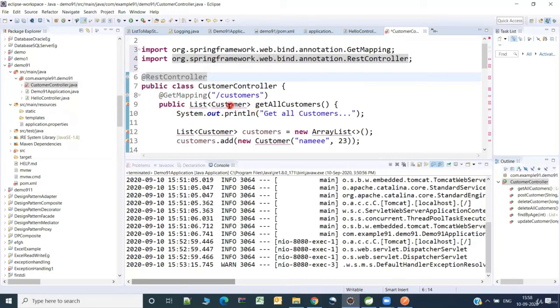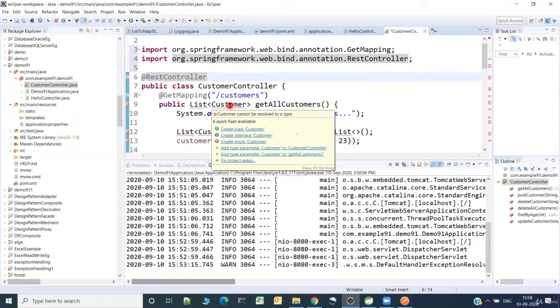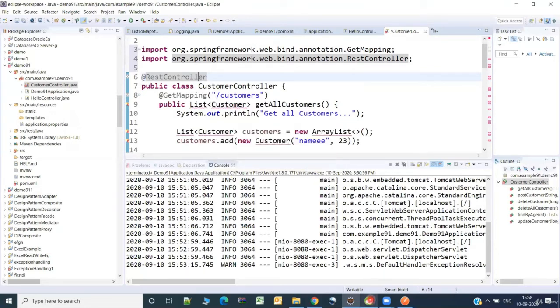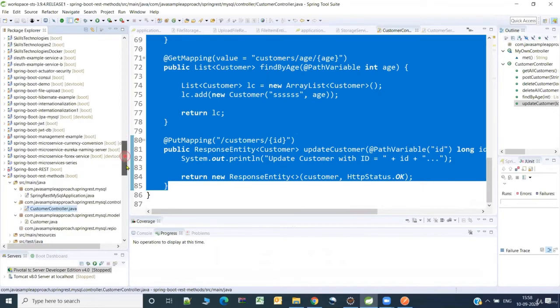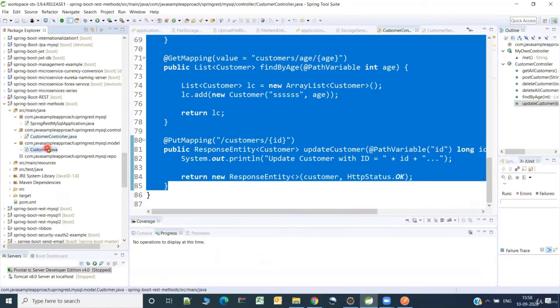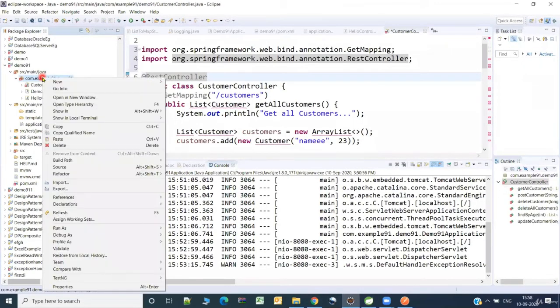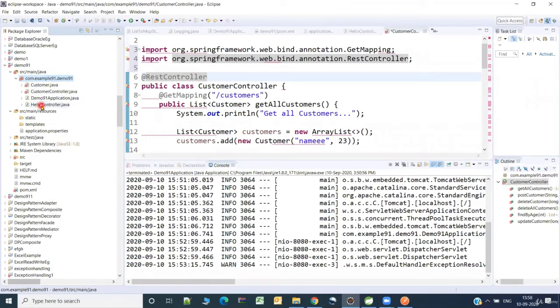Right, so it is saying customer is not there. So let me try to get the customer class. It is available as a part of another project. So I'm just trying to copy the customer and paste it here. See, generally in a production application, you have to use different sub packages to perform this. But just to keep it simple, I'm putting all of them here itself.